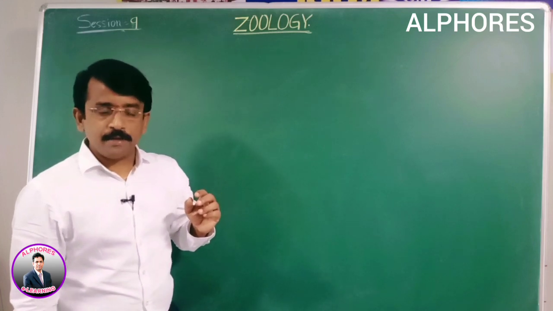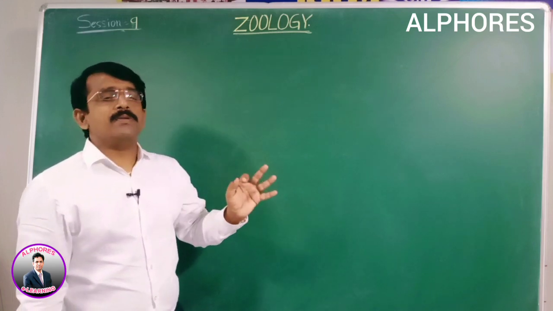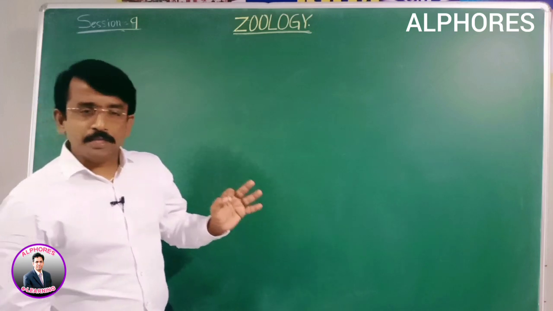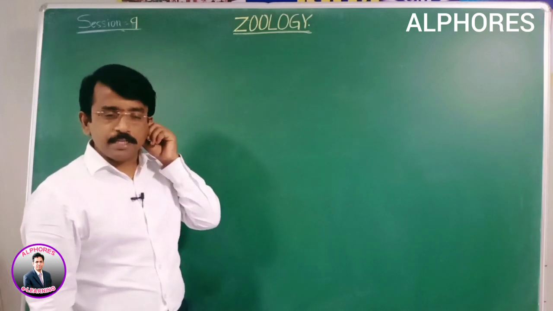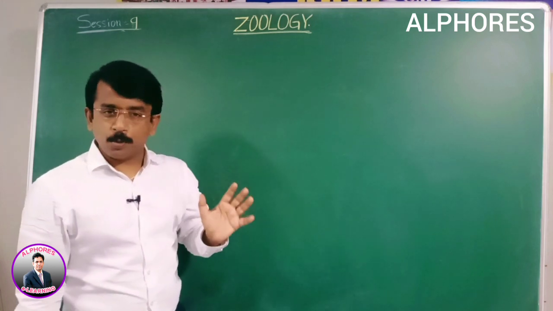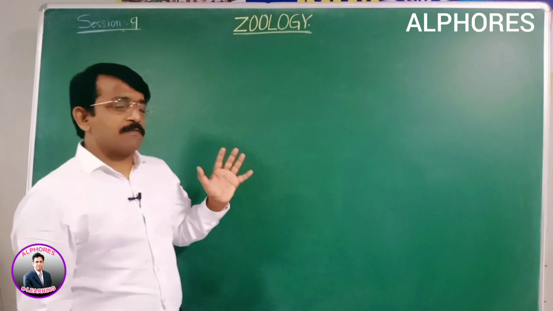Now we are going to discuss adrenal cortex disorders, that is the disorders of the corticoid hormones. So the adrenal cortex we have discussed.